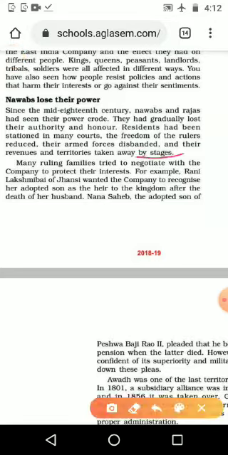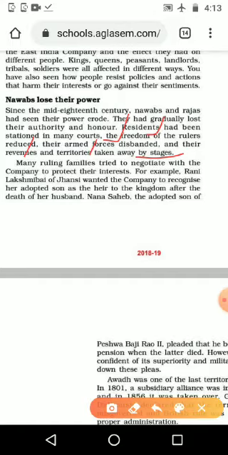Stage by stage, slowly they took things through the residents. The freedom of the rulers was reduced, then the force of the rulers was taken away, and revenue also started to be collected directly by the British government, and the territories they were keeping, they also lost.